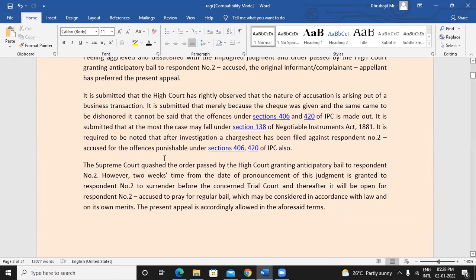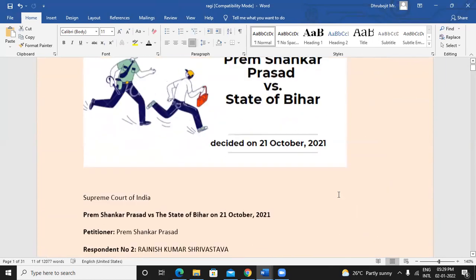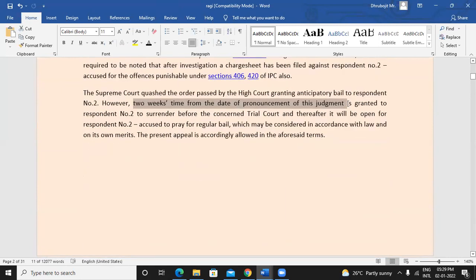In this case, the Supreme Court agreed that whatever order the High Court has passed is not proper. So this granting of anticipatory bail to respondent number 2 is not proper, and it was quashed. However, within 2 weeks from the date of pronouncement of this judgment, that is 21st October 2021, respondent number 2 should surrender before the concerned trial court.